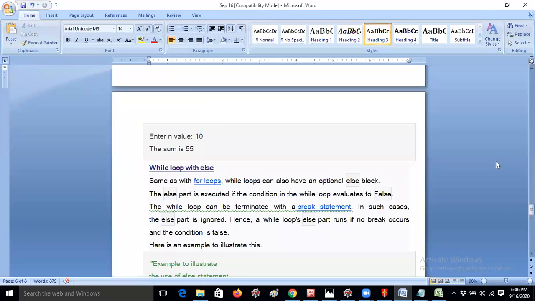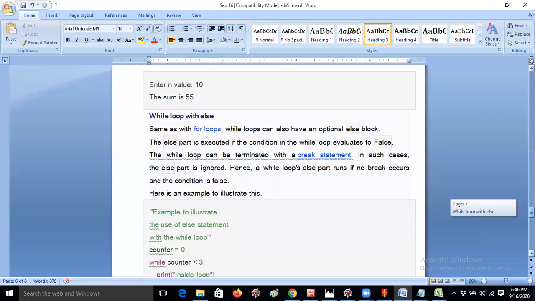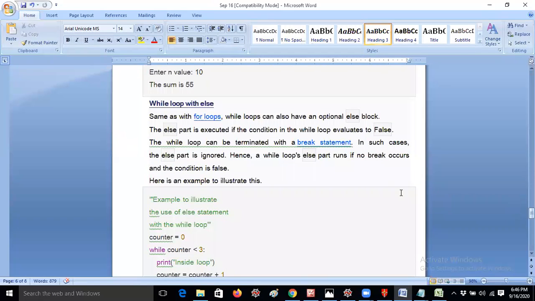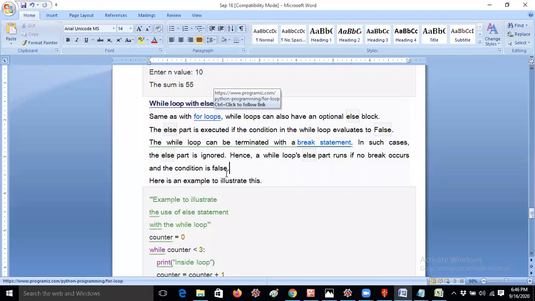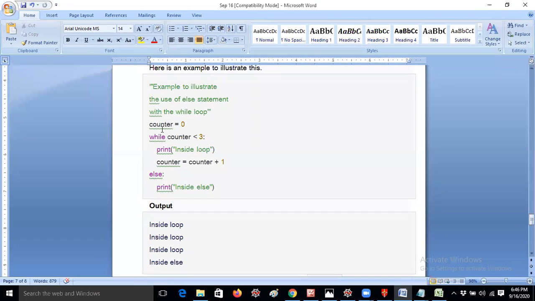Okay. Anyway, I will tell the last concept, while loop with else. Let me continue in the same way as I explained for loop with else. It works with the else statement with a while loop also. You can do the same program I explained in the for loop by using a while loop also. And here also, if a break statement is encountered, the else will be skipped. I'm giving a simple example for better understanding.